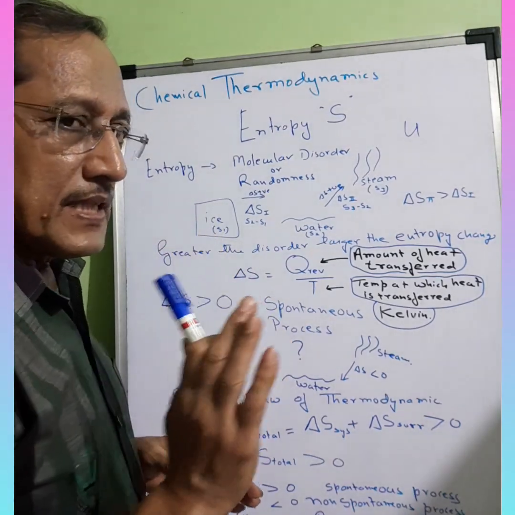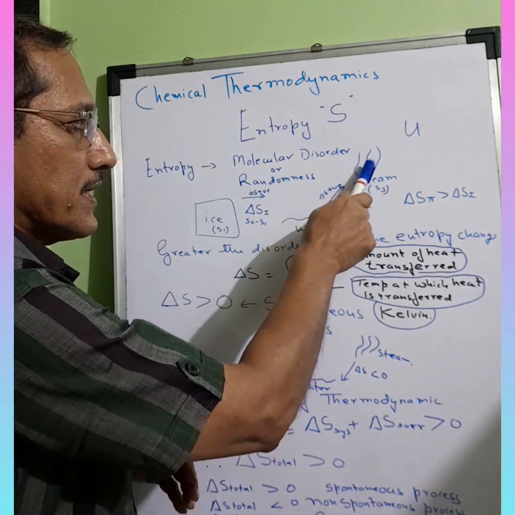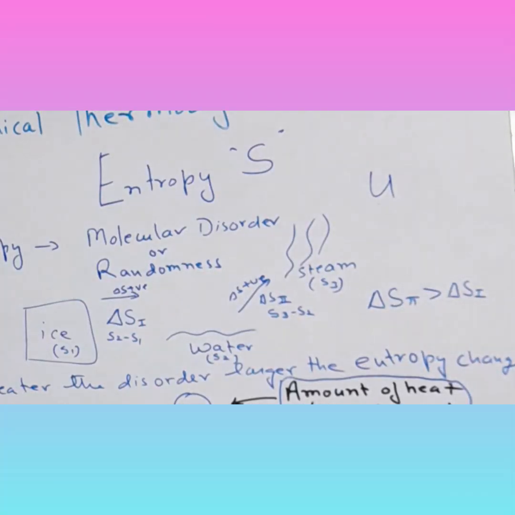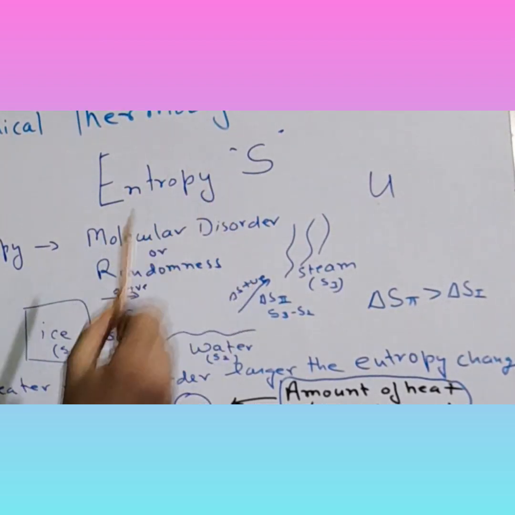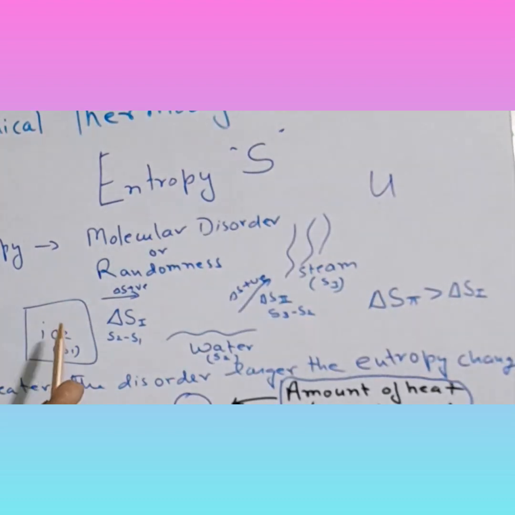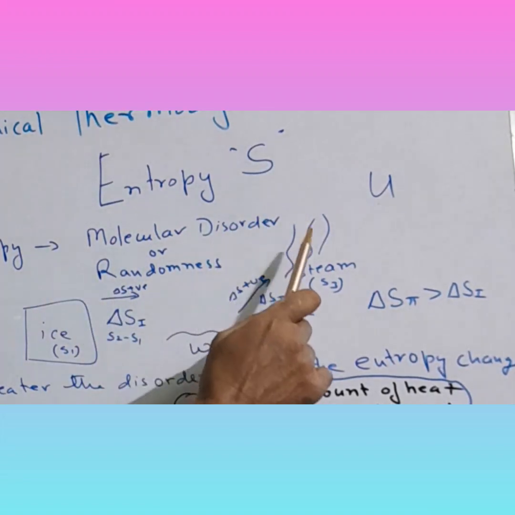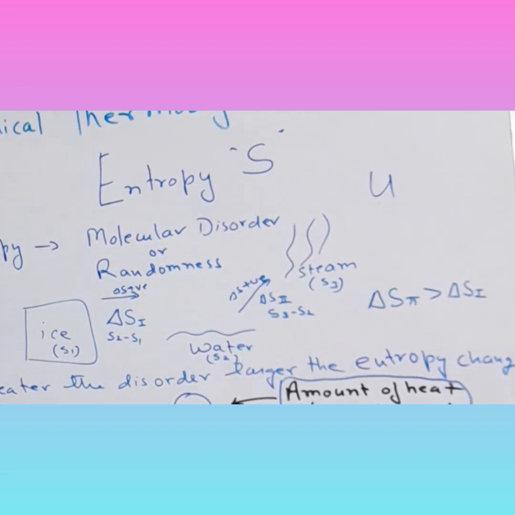Now, the best example that I can think of is ice getting converted into water, and water getting converted into steam. If I say S1 is entropy in ice, S2 is entropy in water, and S3 is entropy in steam, obviously the disorder in ice is much lesser than in water, whereas in water the disorder is much lesser than in steam. Got the concept, right?